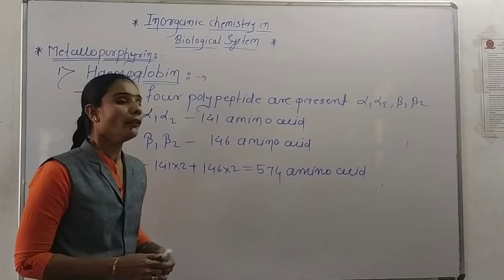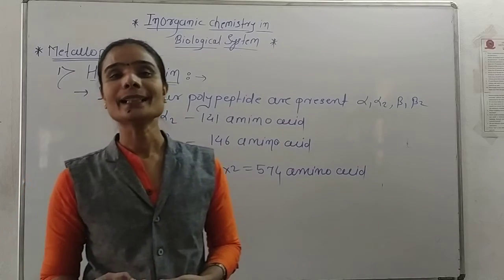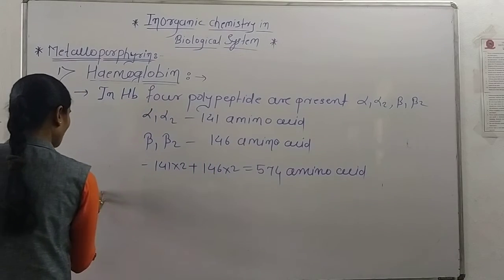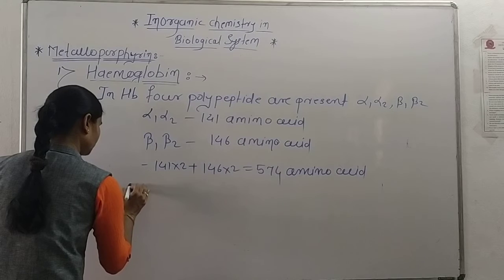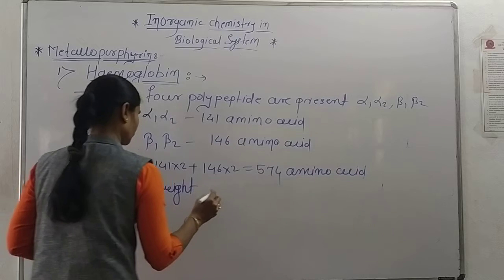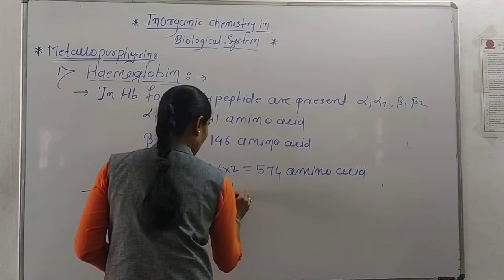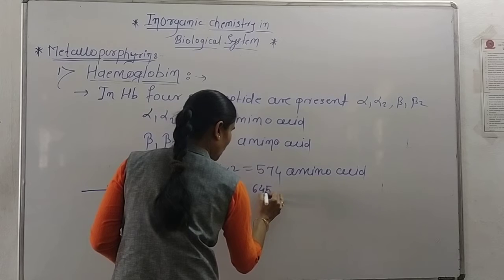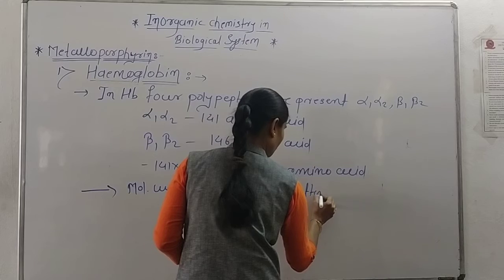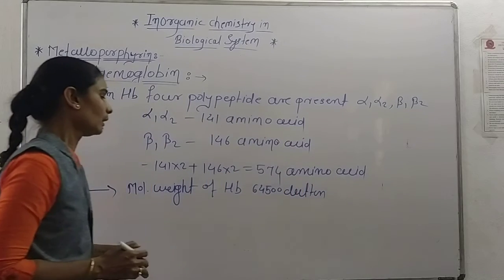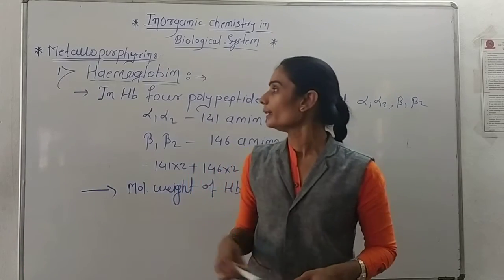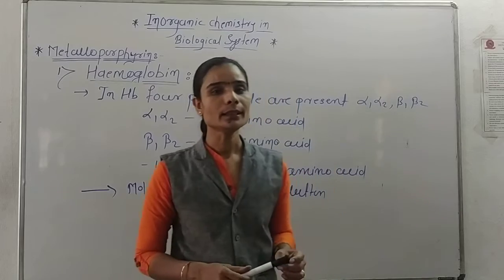So there are a total of 574 amino acids in the hemoglobin. Its molecular weight is 64,500 Dalton.